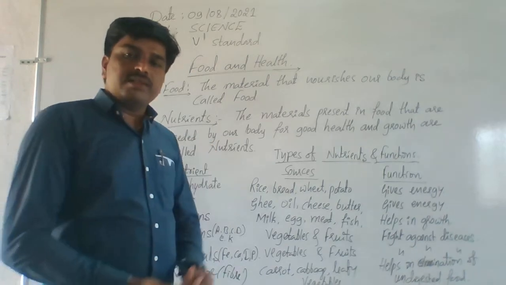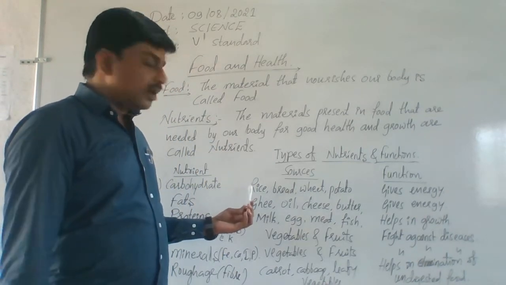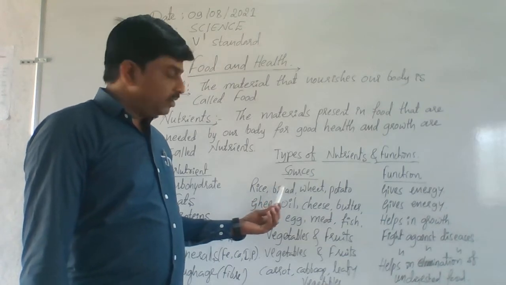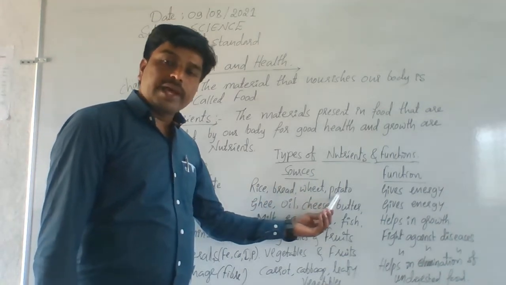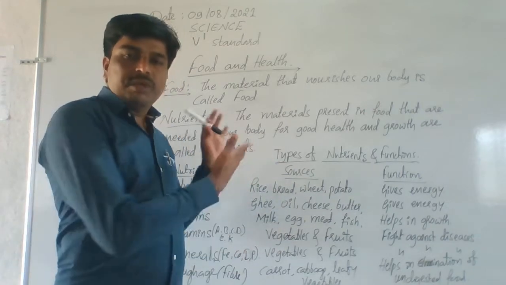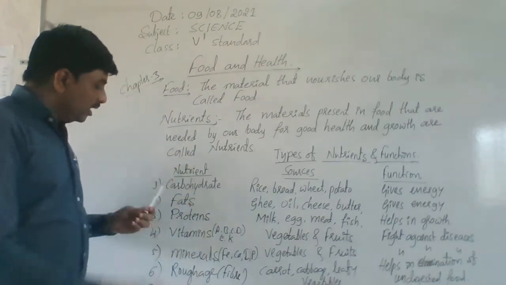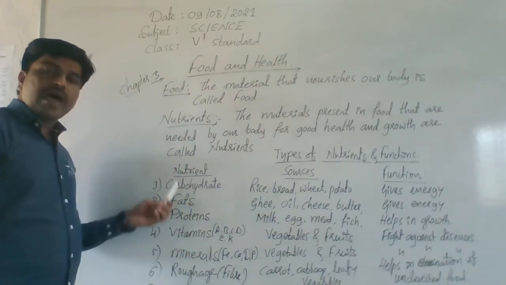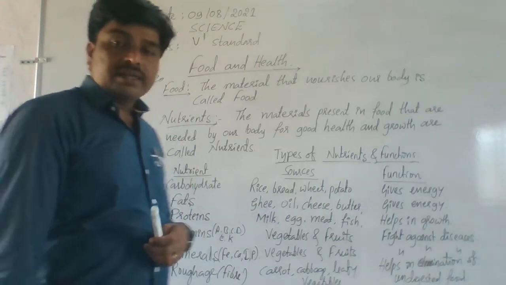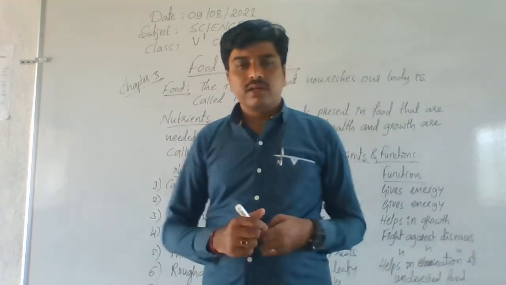Then how can we provide these nutrients to our body, sir? By eating food materials like rice, bread, wheat and potato, and including ragi and some others. These are the main sources. Okay dear students, let's come to the second main nutrient, which is fat. Fats are also called lipids. Fats generally are called lipids.